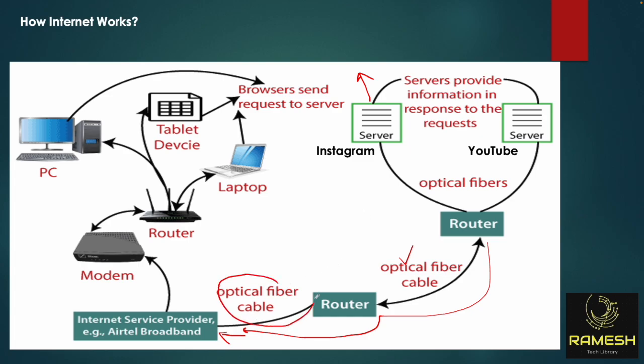The data will travel through light. There is a limitation for this medium as well. Every 30 to 40 kilometers there is a router, and these routers are connected to the data center servers as well as the service providers.